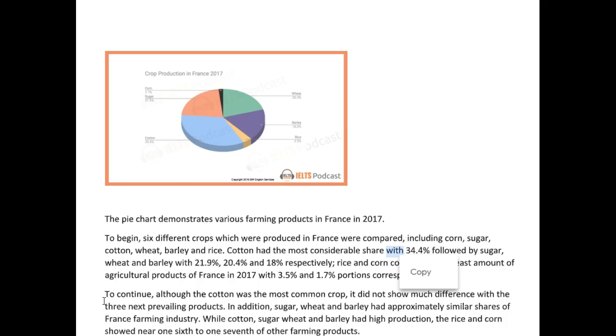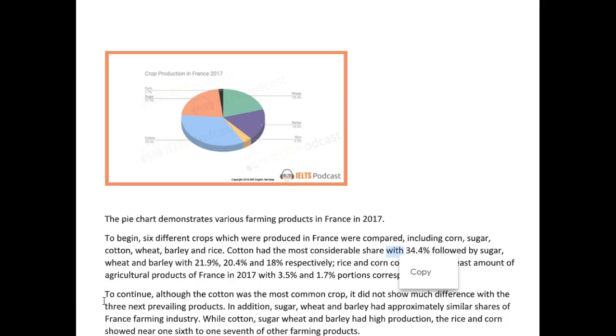Yeah, they are. Okay, the next 3 were between 18 and 23%. So they each took anywhere between 20 to 25% of the crop share in France. And then you can get into more specifics.